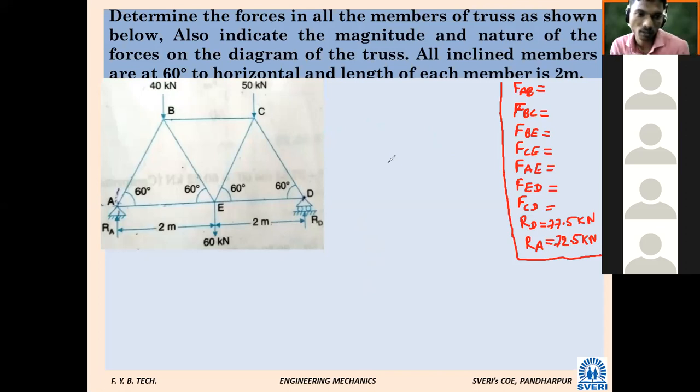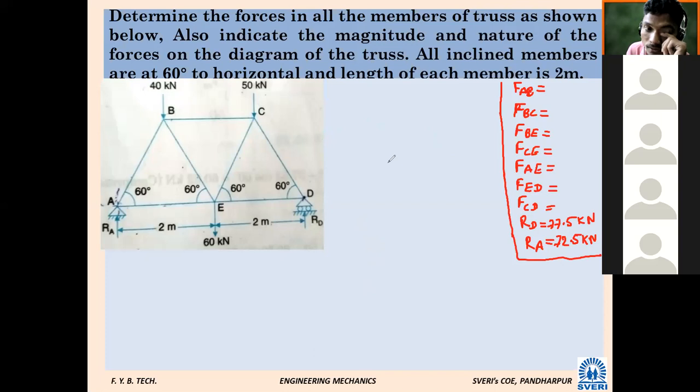Suppose you are going to consider point A. Which two members are joined at point A? AB and AE.